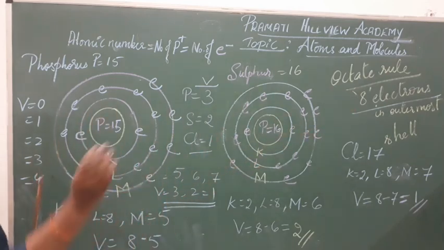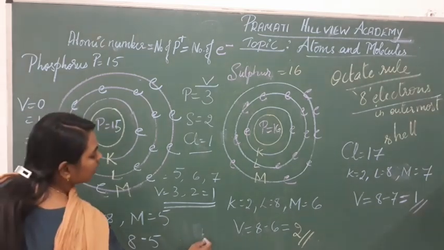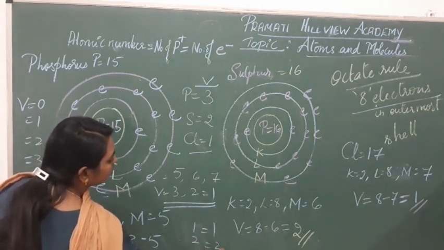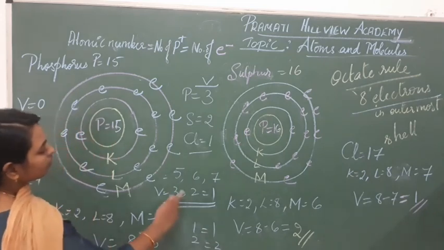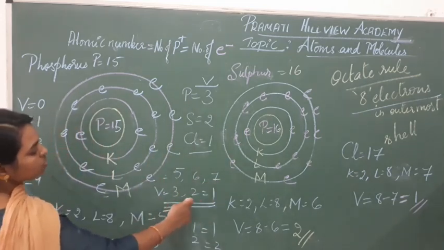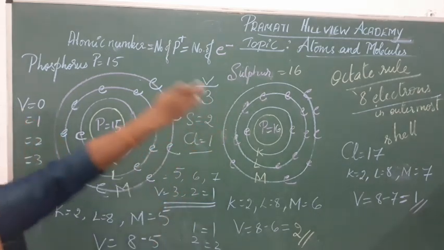non-metals. First you studied sodium, magnesium and aluminium, whose outermost shells contain 1 electron, 2 electrons and 3 electrons, so the valency is 1, 2, 3. If the number of electrons is 5, 6, 7 in the outermost shell, the valency becomes 3, 2, 1. These are metals and these are non-metals.